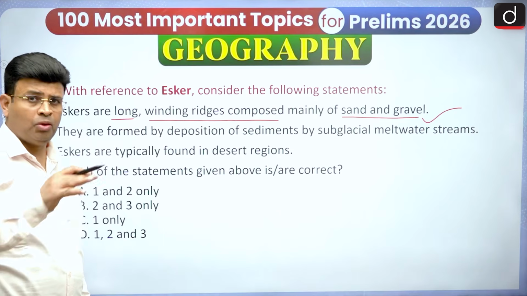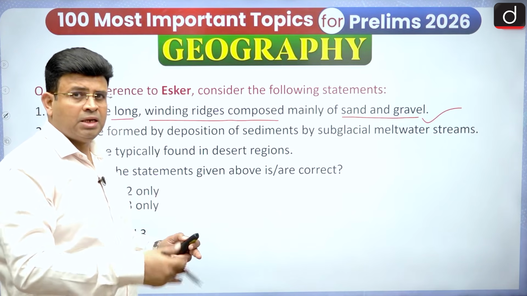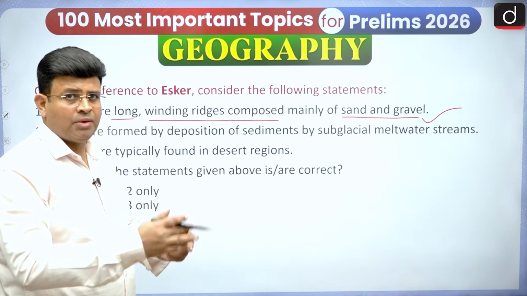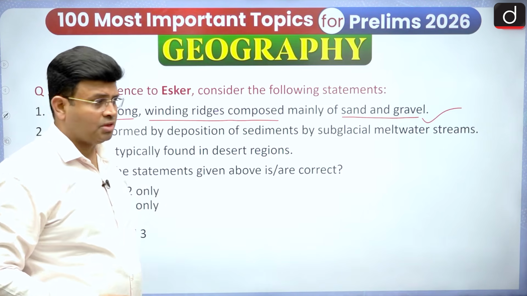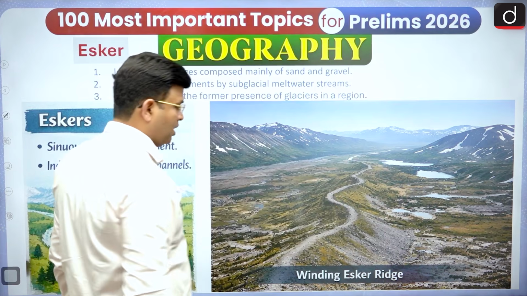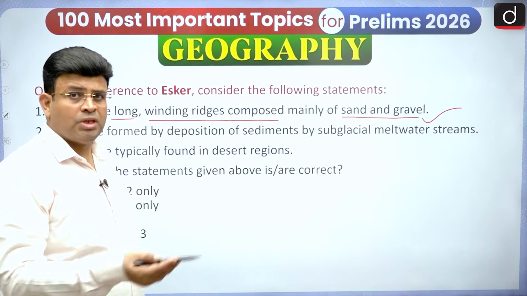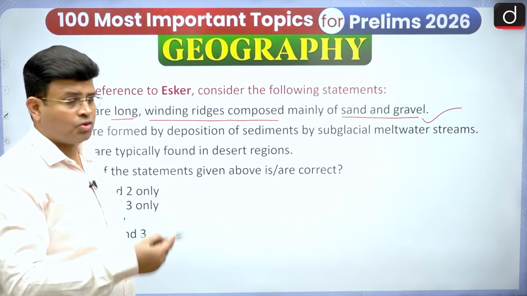Yes, they are formed below the glacier, where the melting deposits sand and gravel, forming ridge-like features. That is an esker. Please go and see the last videos so you can understand these questions very well.